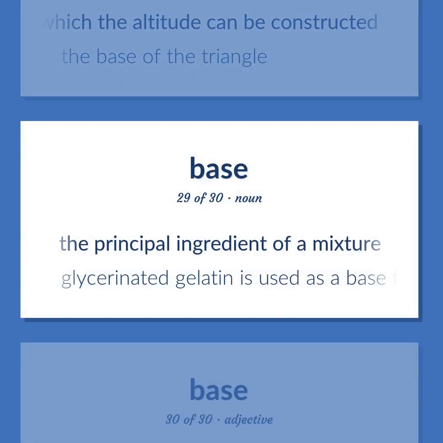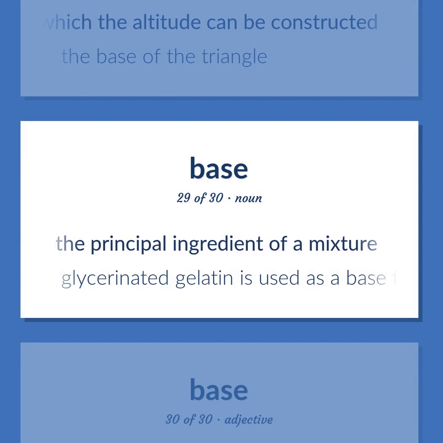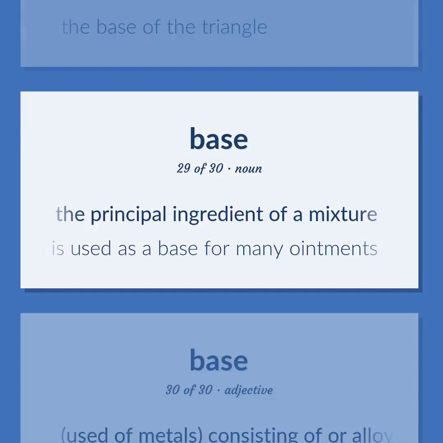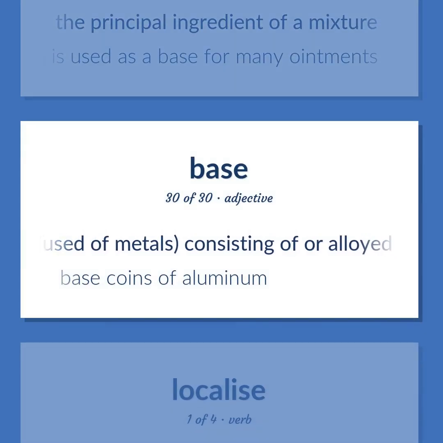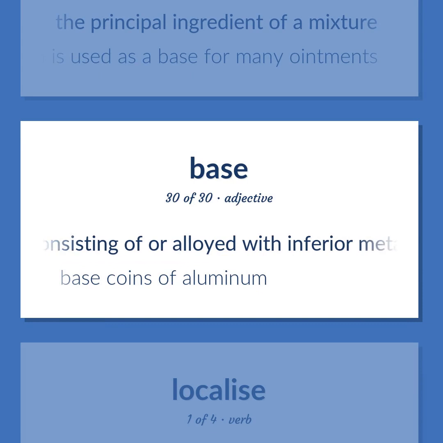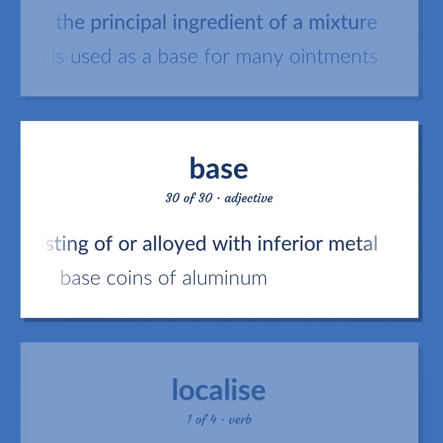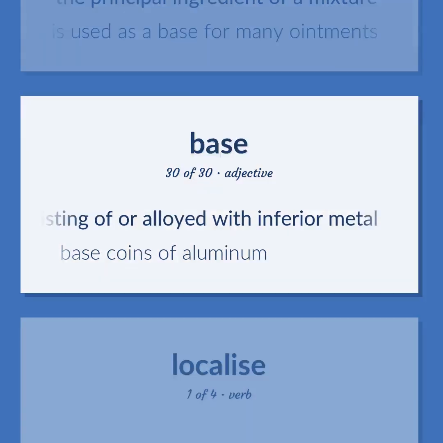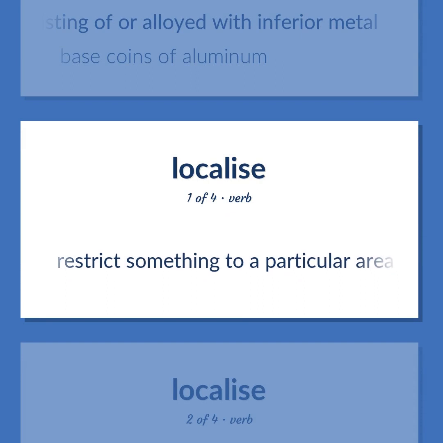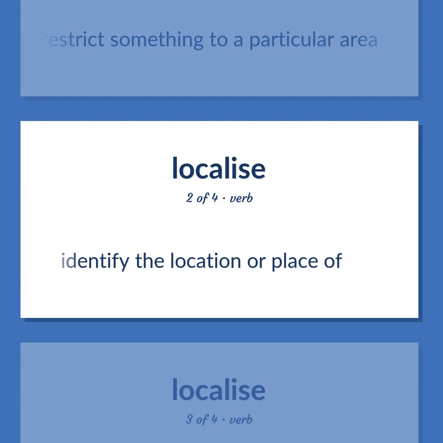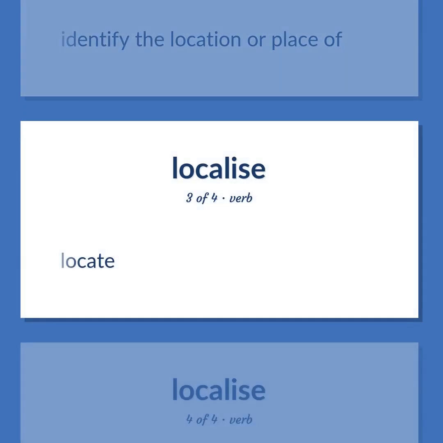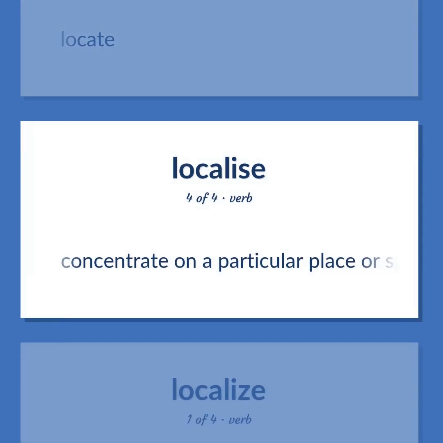The principal ingredient of a mixture. Glycerinated gelatin is used as a base for many ointments. Used of metals, consisting of or alloyed with inferior metal. Base coins of aluminum. Restrict something to a particular area. Identify the location or place of. Locate. Concentrate on a particular place or spot.